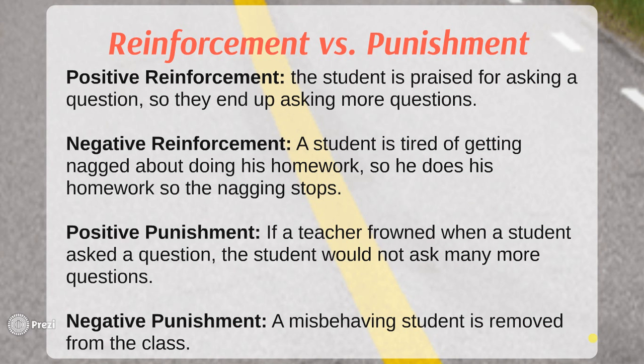Now, negative reinforcement is when a student is tired of getting nagged about doing his homework, so he does his homework just so the nagging stops. Positive punishment is if a teacher frowned when a student asks a question, the student will not ask many more questions. We want to reinforce the good behavior, not take it away. Negative punishment is when a misbehaving student is removed from the class. Now again, we need these in certain situations, but it's up to you as the teacher to know what kind of reinforcement or punishment you are using.